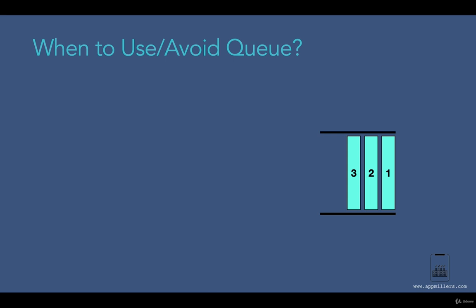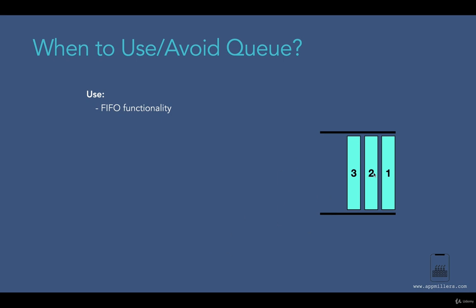Now in this last lecture of this section, we are going to look at when we can use Queue and when we need to avoid it. So let's get started. In case we need FIFO functionality in our application, we need to use Queue. FIFO means first in, first out. For example, as I explained before, in call center or restaurant point of sale systems, we are using FIFO functionality. This means that the first customer that comes will be served first. So that's why in such programs we have to use the Queue data structure.